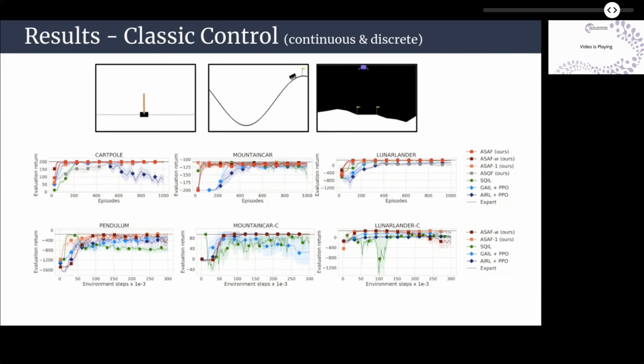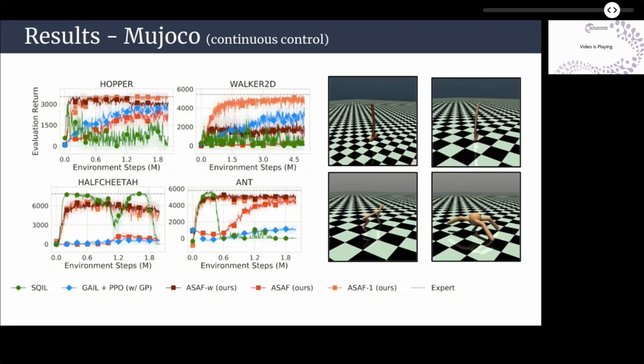So first, we evaluate our methods against GAIL, AIRL, and SQIL on OpenAI's classic control suite and find that all algorithms generally perform well. The goal with this set of tasks was to confirm that all three variations of our approach, so ASAF, ASAF-W, and ASAF-1, can reach expert performance.